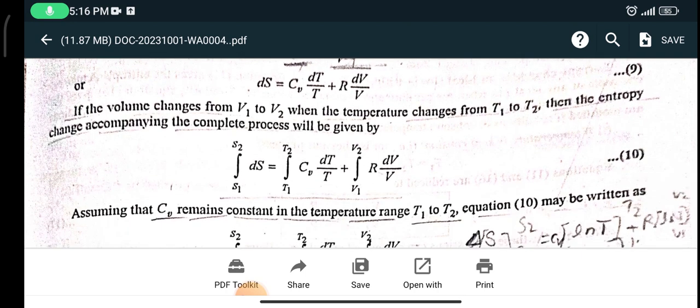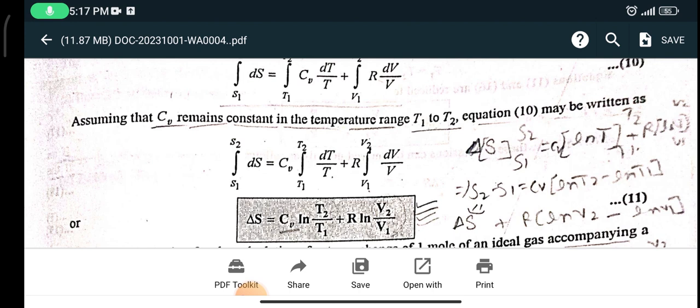If volume changes from V1 to V2, and temperature changes from T1 to T2, then the entropy change accompanying the process will be given by the integral of dS from S1 to S2 = integral of Cv dT/T from T1 to T2 plus integral of R dV/V from V1 to V2. Assuming Cv remains constant in the temperature range T1 to T2, equation 10 may be written with limits S1 to S2.